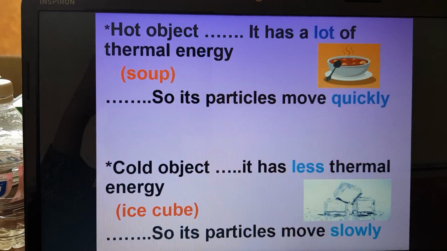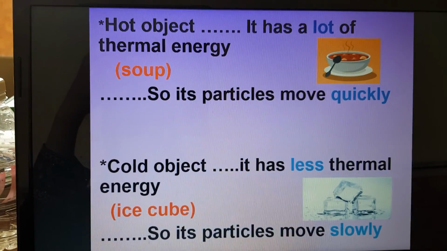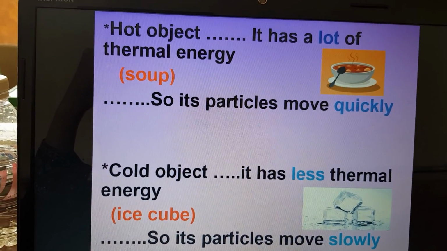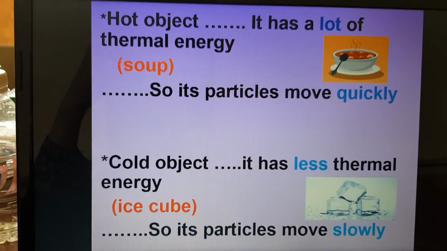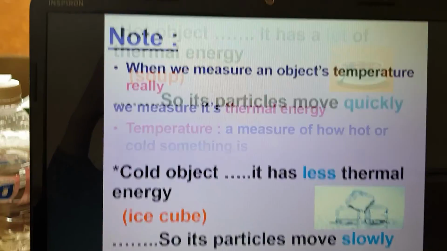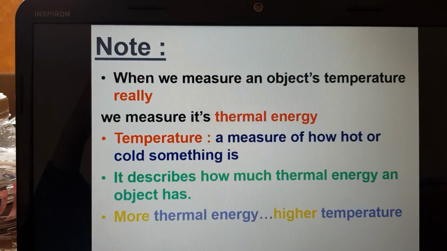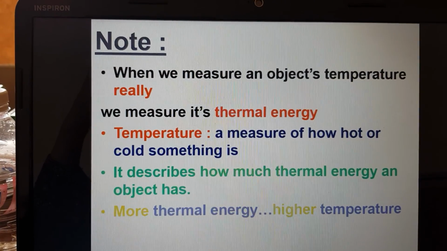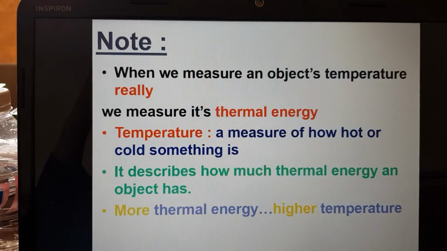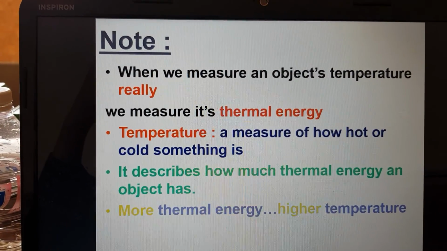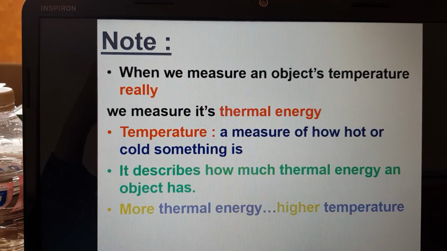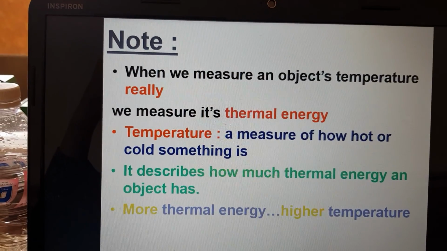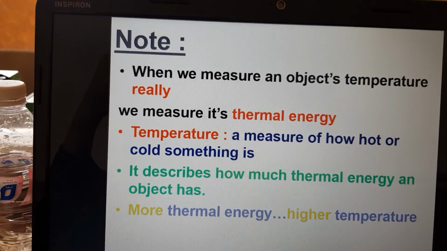If we have a hot object like soup, it has a lot of thermal energy, so its particles move quickly. If we have a cold object like an ice cube, it has less thermal energy, so its particles move slowly. Note this: when you measure an object's temperature, you are really measuring its thermal energy. What is the meaning of temperature, as we talked about in grades 1 and 2? A measure of how hot or cold something is. Temperature describes how much thermal energy an object has. If the object has more thermal energy, it has a higher temperature.